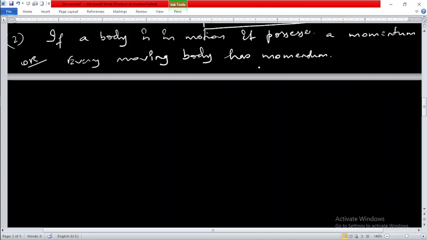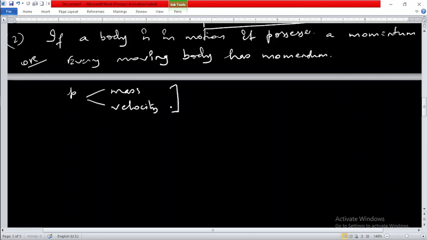Now, since momentum depends on the mass and velocity of a body, what exactly happens with this momentum? See, momentum depends on which two factors? It depends on mass and velocity, isn't it?